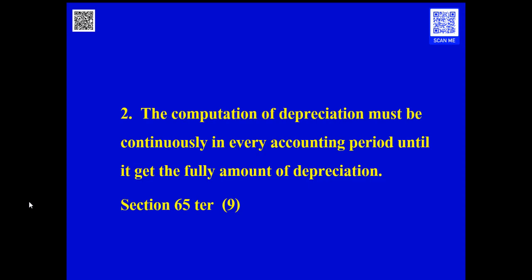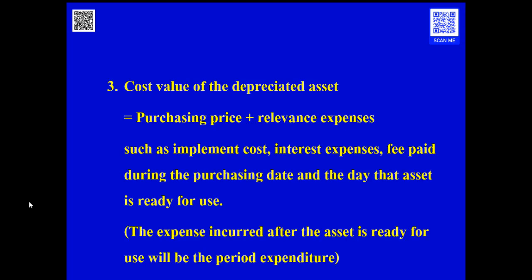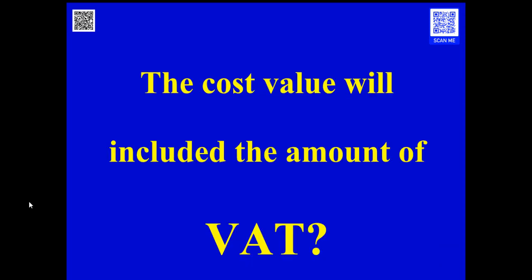The computation of depreciation must be continuous in every accounting period until the asset gets the full amount of depreciation. The cost value of the asset will be the purchasing price plus the relevant expenses, for example, implementation cost, interest expense, or customs duty. The expenses that can be recognized as the cost of the asset will be included until the asset is ready for use. After the asset is ready for use, other expenses will be recognized as period expenses.